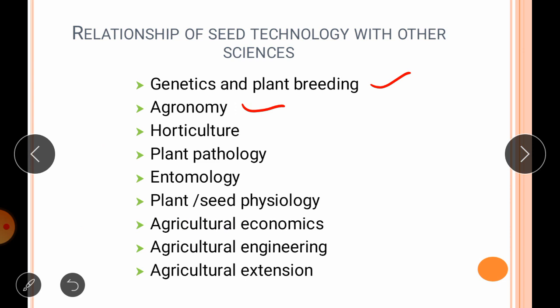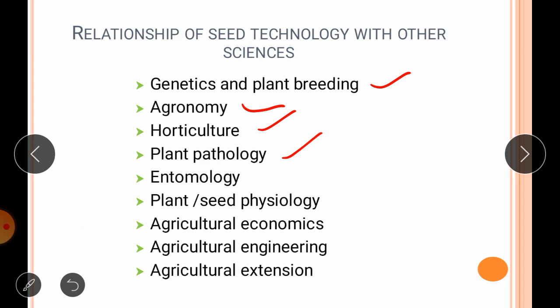The next one is horticulture. The horticulturists provide the suitable package of practices for growing, harvesting and handling vegetable, flower and other horticultural crops to ensure maximum seed yields and best possible seed quality. The next one is plant pathology.